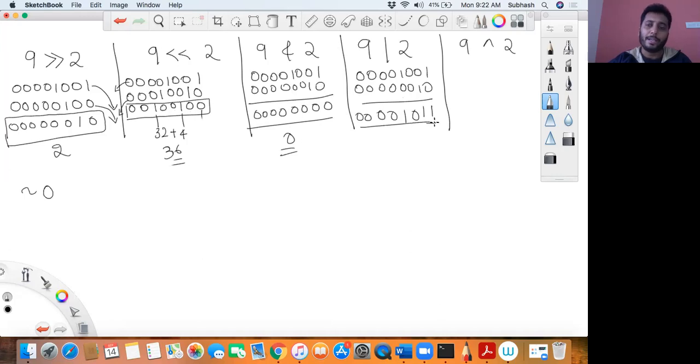Basically here it is 1, then here it is 2, and here it is nothing but 4, and here it is 8. So how does it become? It becomes like this. Therefore 8 plus 2 is 10, and plus 1 becomes 11. Okay, 9 XOR with 2.